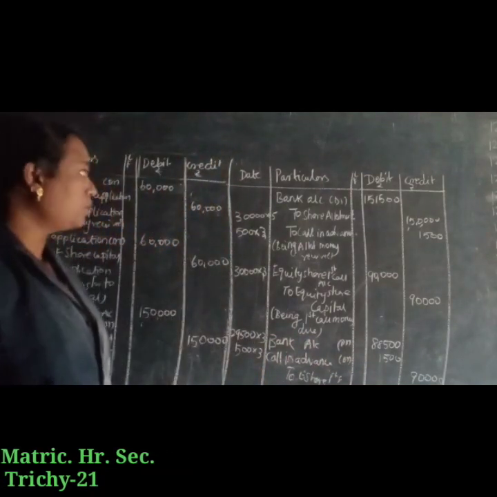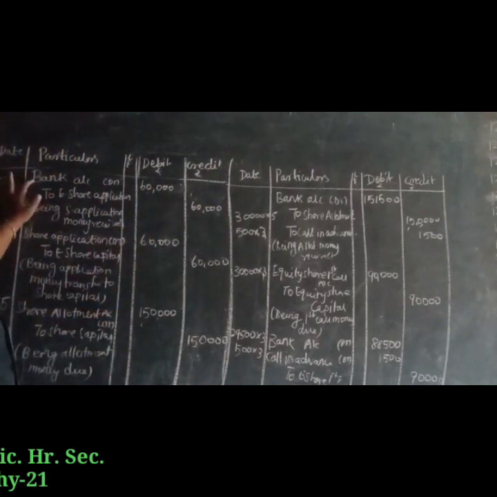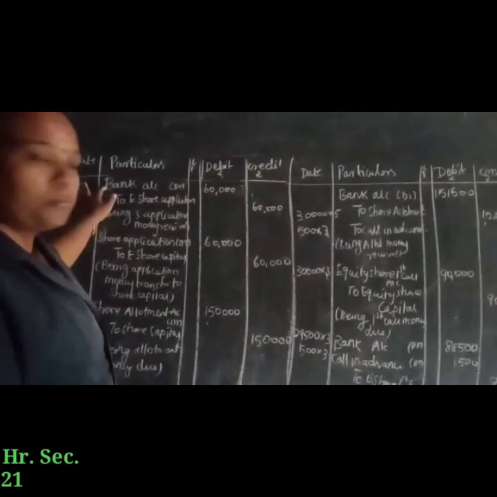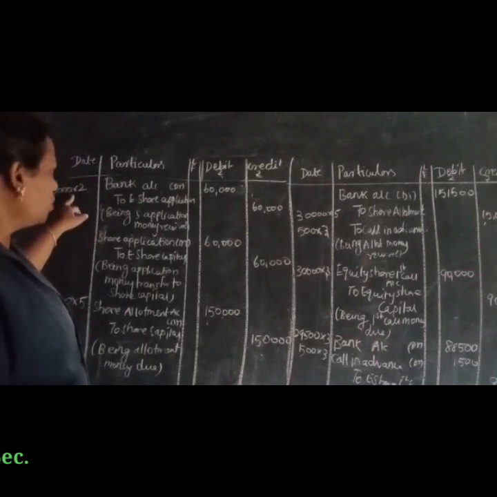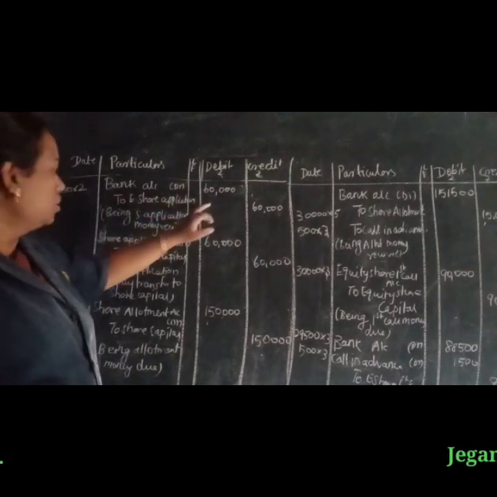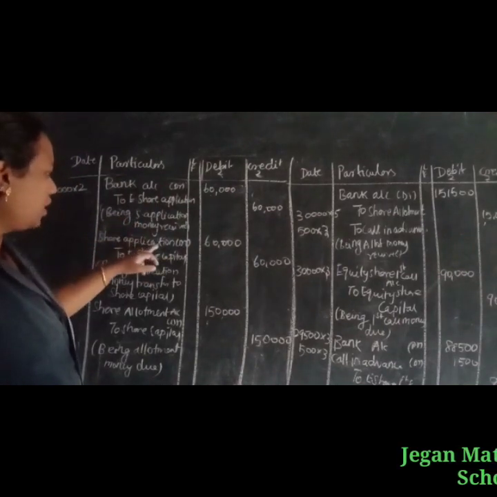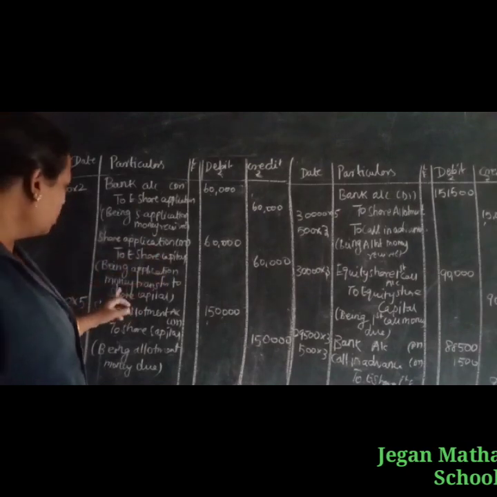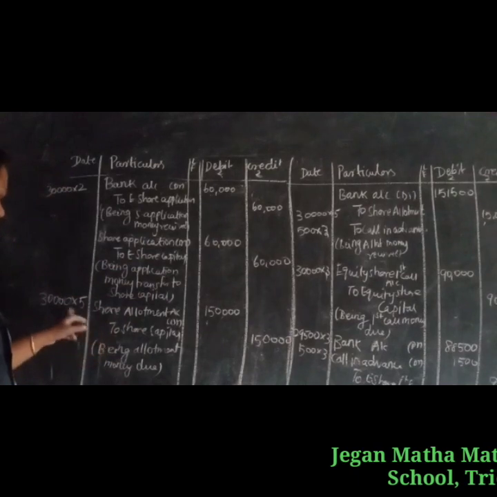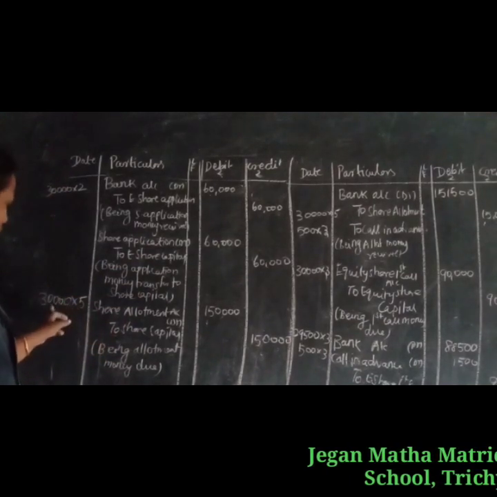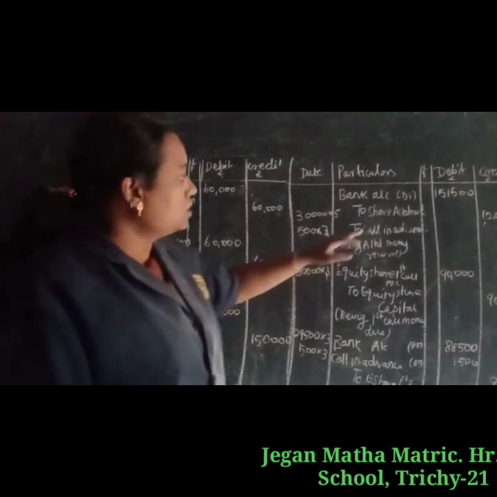Once again we explain, students. For application amount: bank account debit to equity share application. Total shares are 30,000, so 30,000 into 2 rupees, 60,000. The next entry, the application money is transferred to the share capital: share application account debit to share capital. Then for allotment, share allotment account debit to share capital. The allotment is 5 rupees, so 30,000 into 5 rupees, 1,50,000.